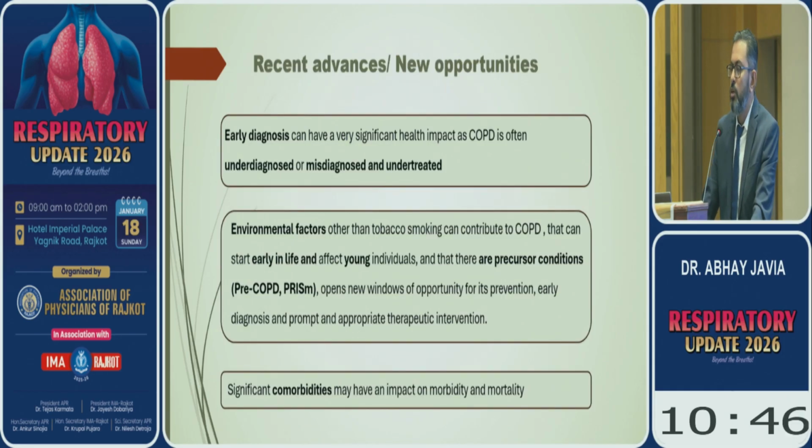So the environmental factors other than tobacco smoking can start early in life and in young individuals, and they are the precursor for pre-COPD and PRISm. This opens a new window and opportunity to identify these patients, to prevent the disease earlier, to diagnose this disease earlier, and to give the patient better relief.